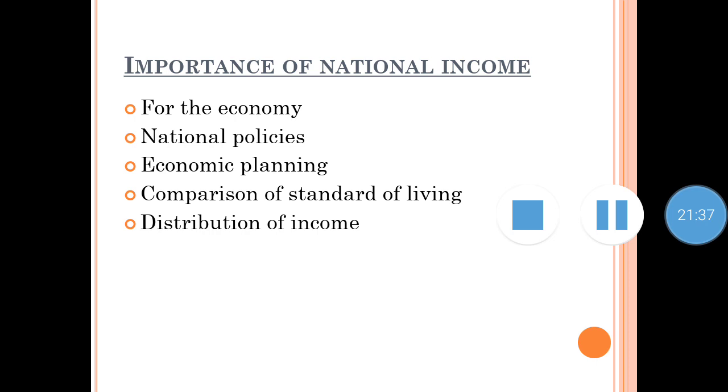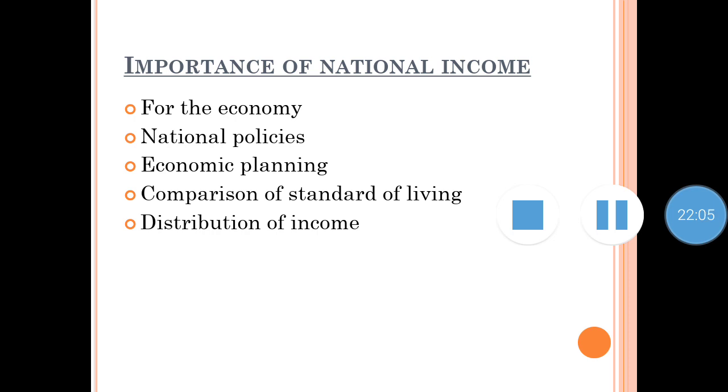Then comes comparison of standard of living. National income data helps us to compare the standard of living. Standard of living means how a person is living, and accordingly the government can find different policies for people who are below the poverty line or who are unemployed. For them, the government can come out with different policies. That can be done only with an understanding of national income.